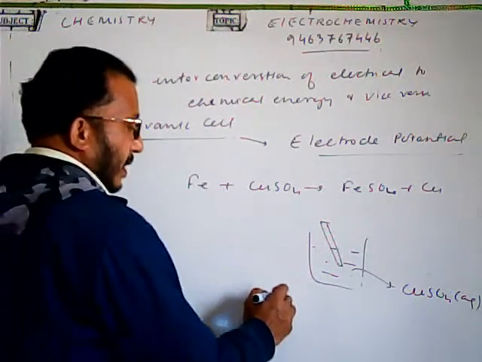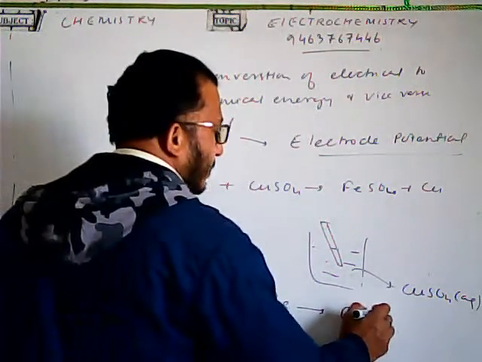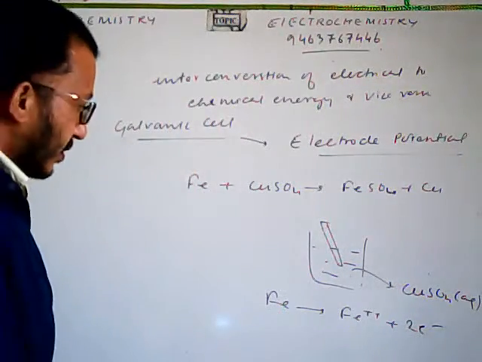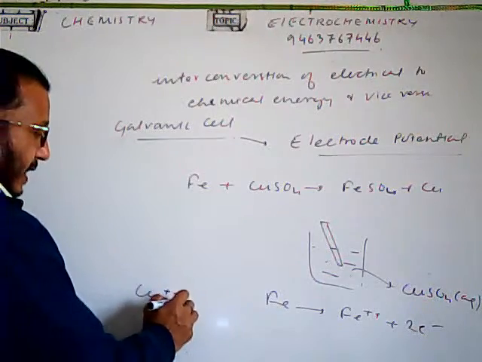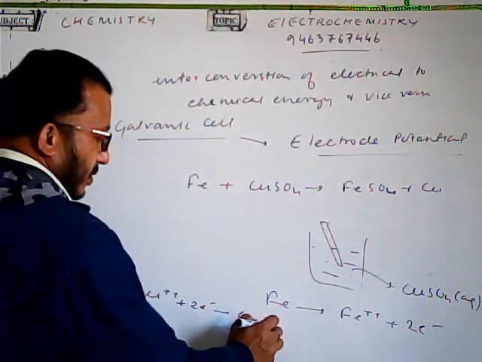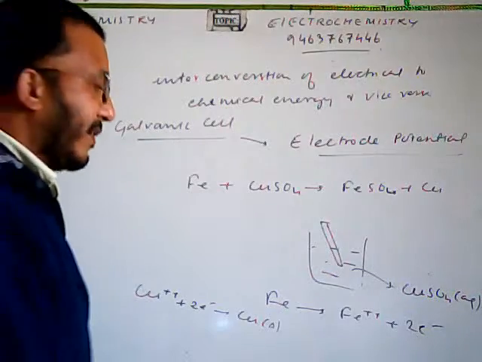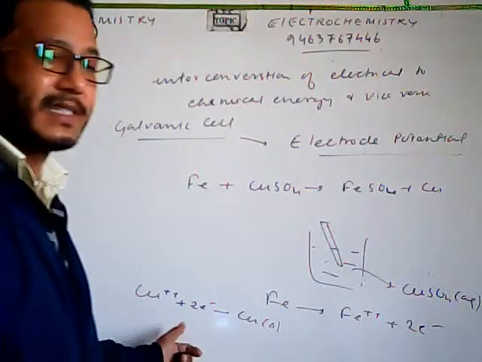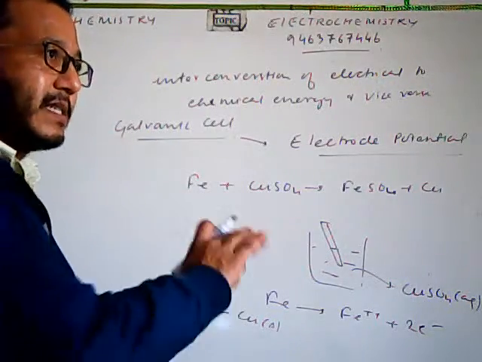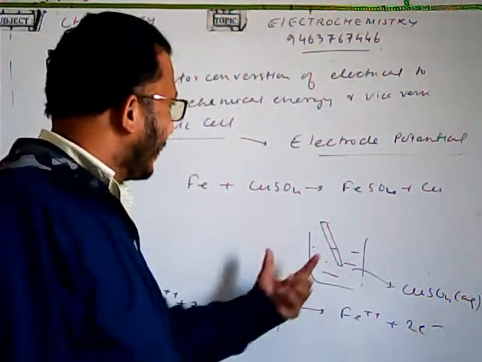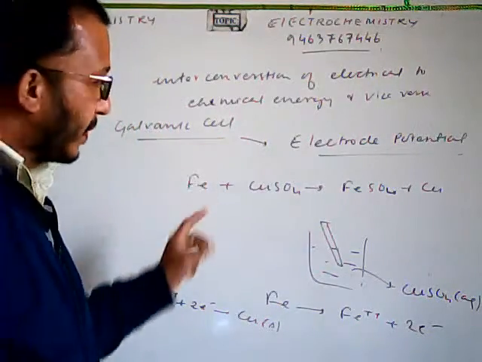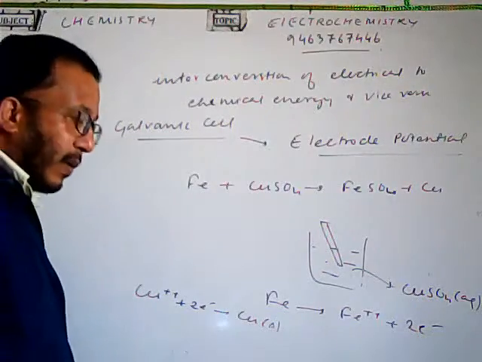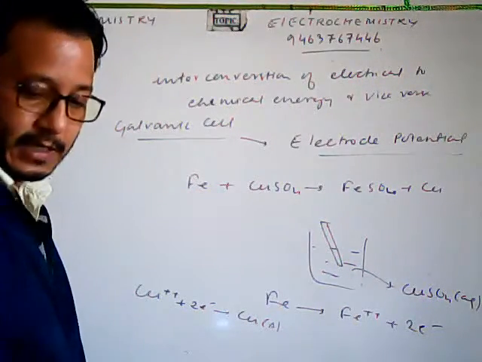The iron will lose 2 electrons to become Fe2+, and the copper from the solution will take up those 2 electrons and deposit as solid copper. So we have both the substances, the one giving the electron and the one accepting the electron, in the same container. Now, if we separate them somehow, then we get the galvanic cell constructed, because the transfer of electrons will be external via a metallic wire, and we can use that as electrical energy.